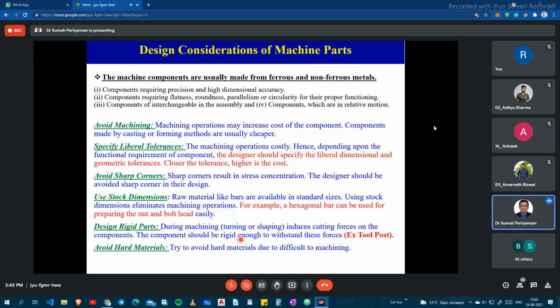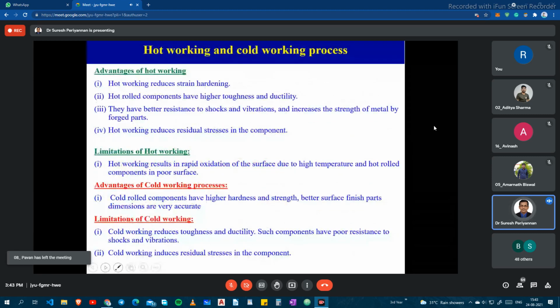The tool post must be rigid. Otherwise, when the tool post vibrates, you cannot reach a proper manufacturing process. You cannot complete your machining operation properly. That's what I'm saying here. So avoid the hard materials, as we already discussed. Now I come to a brief discussion here.